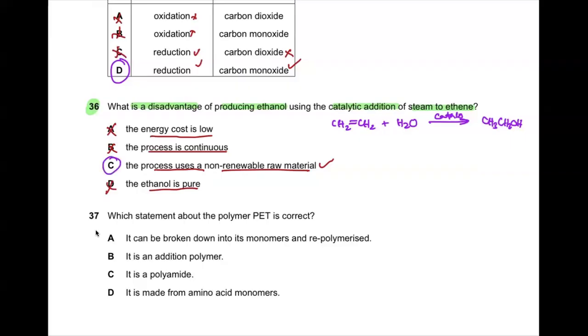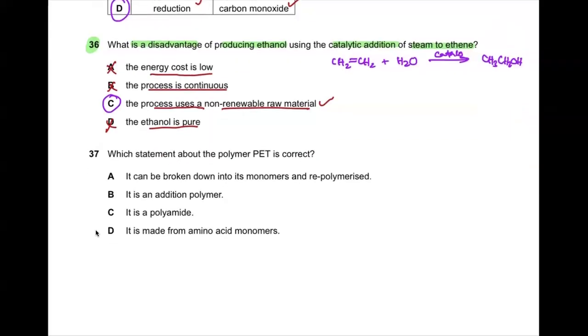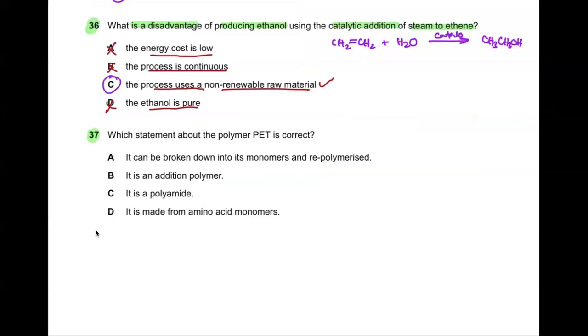So see, this happens sometimes. Whatever statements they give you, those statements are correct. But are they relevant to what exactly the examiner is asking in the question? That is the most important thing. Okay. Now, question number 37. Which statement about the polymer PET is correct? Okay.